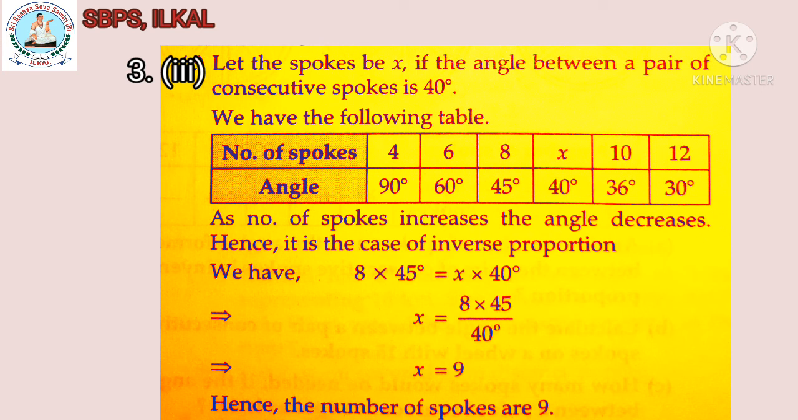As the number of spokes increases, the angle decreases. Hence, it is the case of inverse proportion. We have 8 into 45 degree is equal to x into 40 degree. Then x will be equal to 8 into 45 degree divided by 40 degree, which implies x is equal to 9. Hence, the number of spokes is 9.